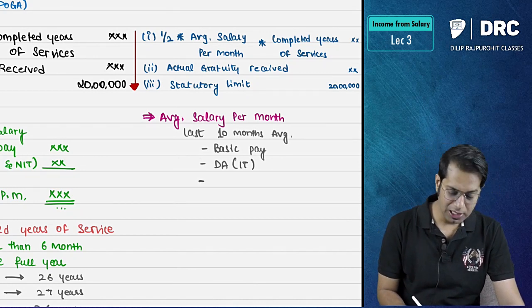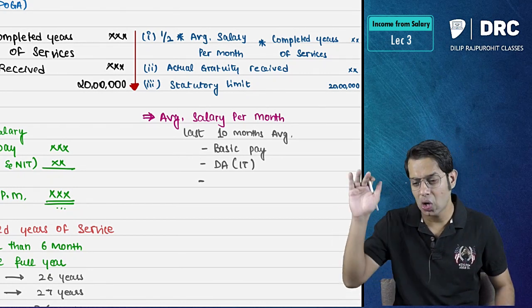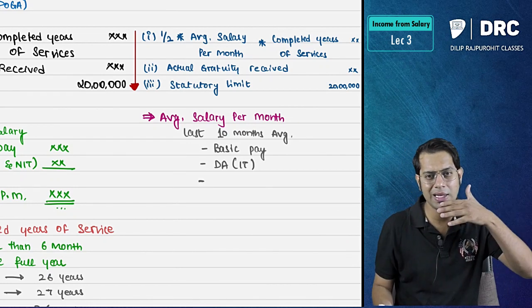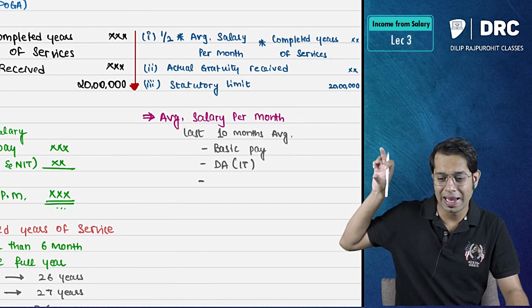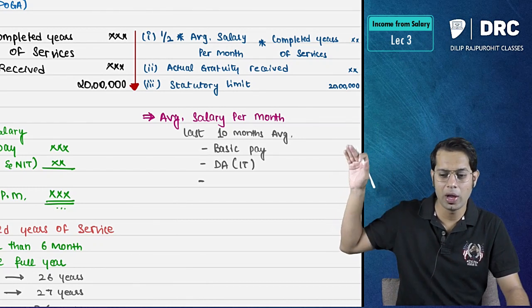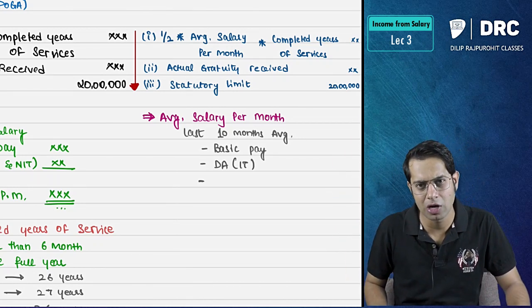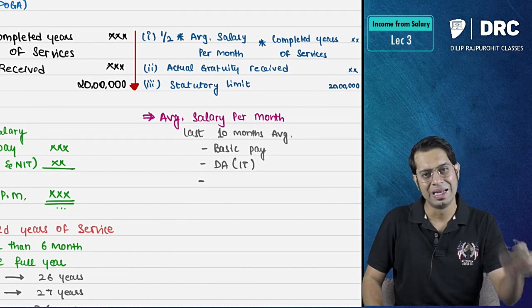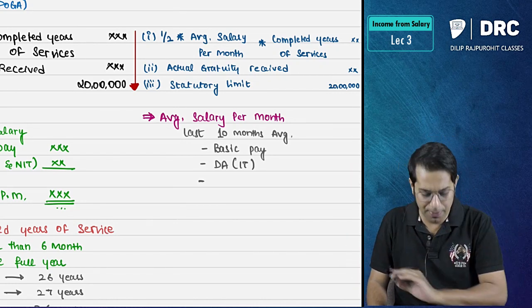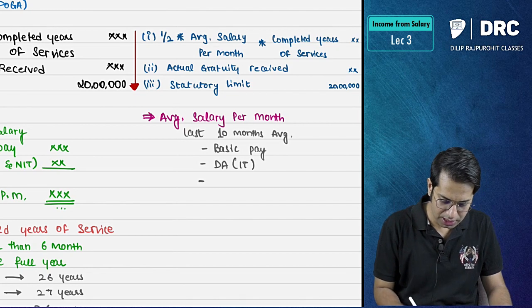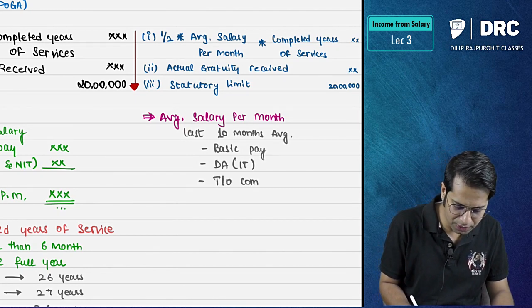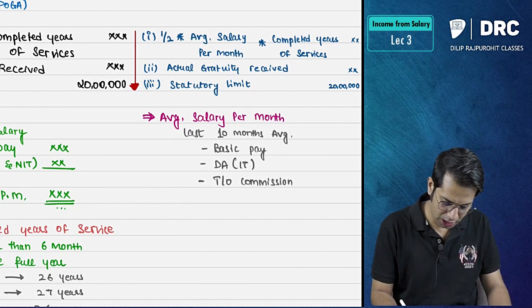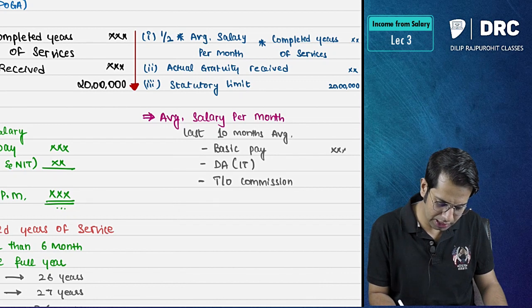Then please note, this formula which we are writing is not for computation of your entire salary, only for the purpose of computation of exempt gratuity for a non-POGA employee. I am going to take only dearness allowance forming part of retirement benefit, dearness allowance in terms. Then I should also take one more thing, which is turnover commission. If the commission is based on turnover, take that also.